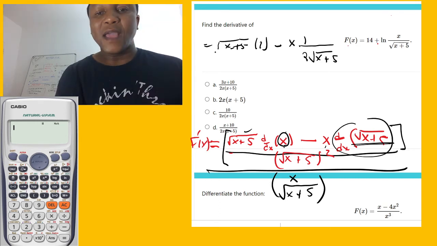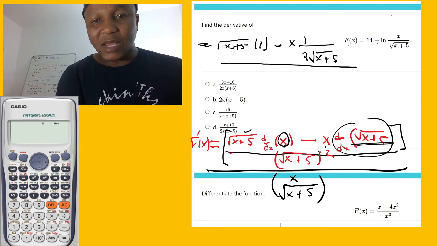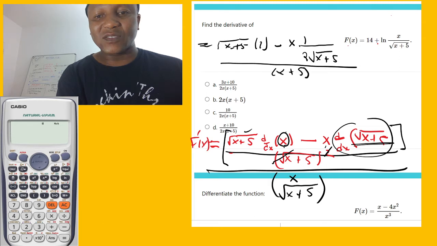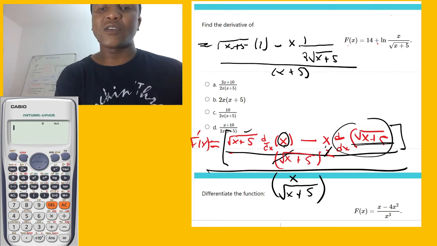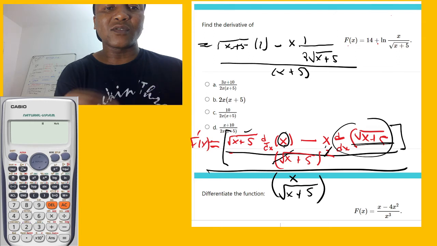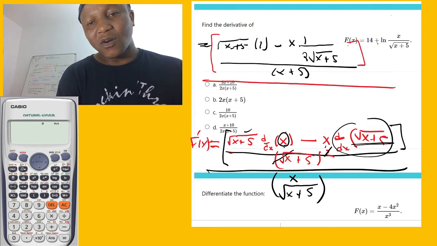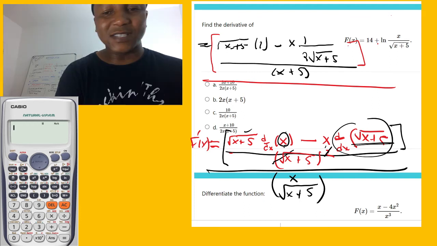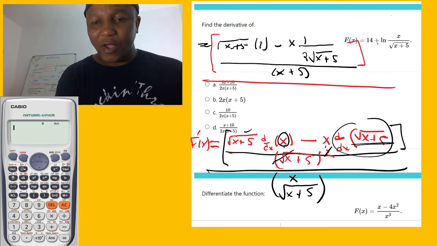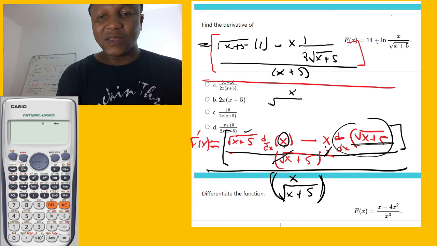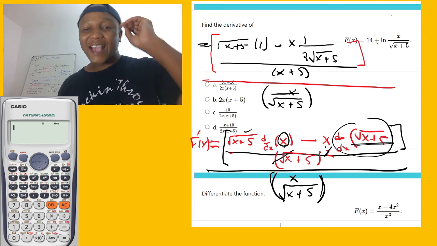Okay? And then we go over, it is equal. So we say over. When you square this, it means this and this are going to cancel. So here it's going to have what? Only x plus 5, because this is gone. Okay. So remember, let's do this. Let's write our x squared over this one right here, which is x, and what? Square root of x plus 5. You understand? x plus 5.